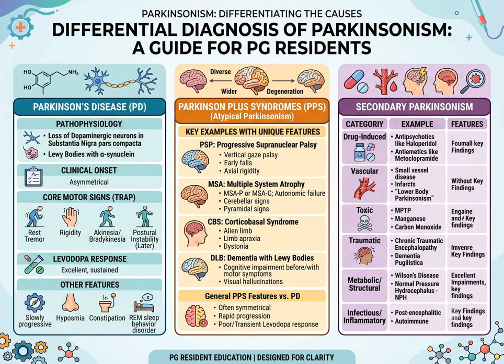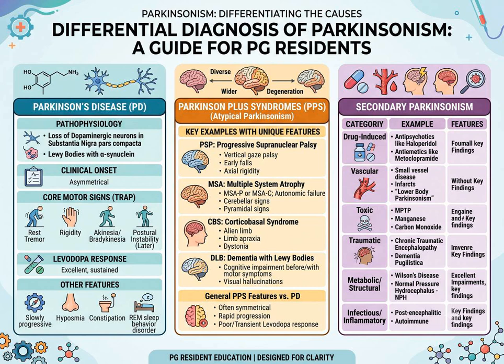Next, we move to the Parkinson Plus Syndromes, which are also known as atypical Parkinsonism. These disorders involve much wider areas of neurodegeneration. There are several key examples you must be able to recognize. Progressive supranuclear palsy is classically characterized by vertical gaze palsy, prominent early falls, and pronounced axial rigidity.